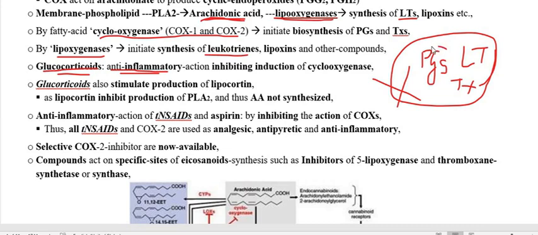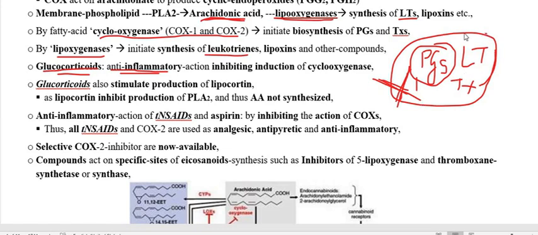These also participate in fever. So when this pathway of synthesis of prostaglandin is inhibited by a drug, the drug may be used as an antipyretic drug. This also participates in pain. So when it is inhibited by a drug, that is called an analgesic drug.